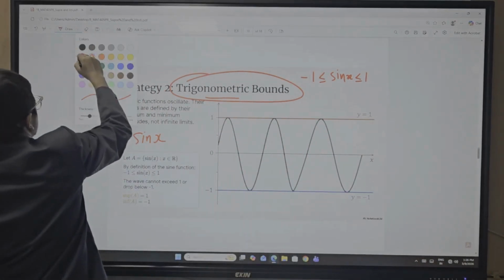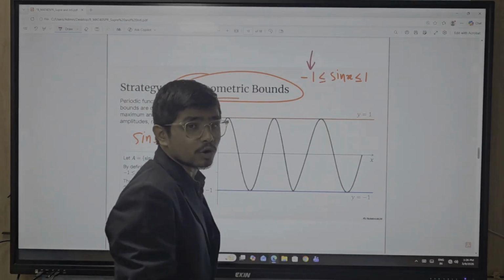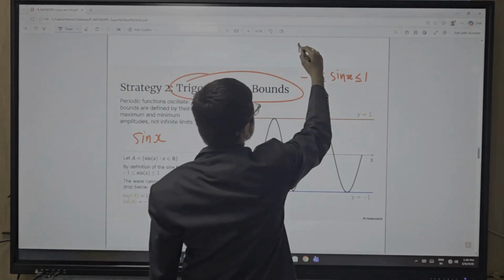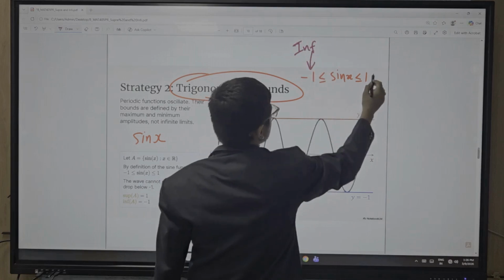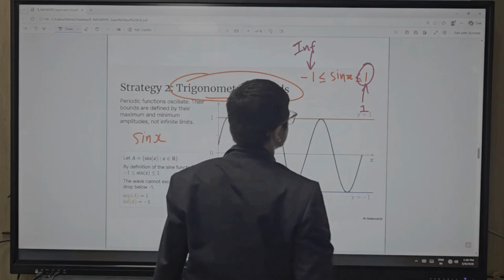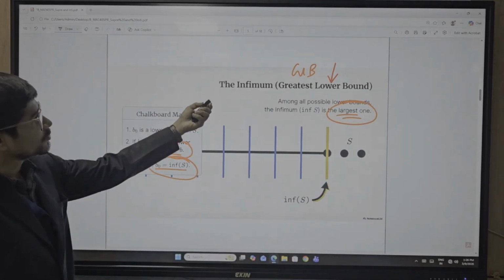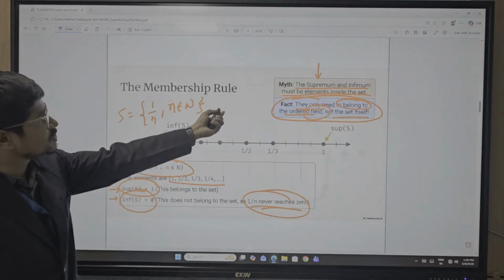So what is the infimum value? Infimum means greatest lower bound. The greatest lower bound is minus 1. Supremum means least upper bound, which is 1.